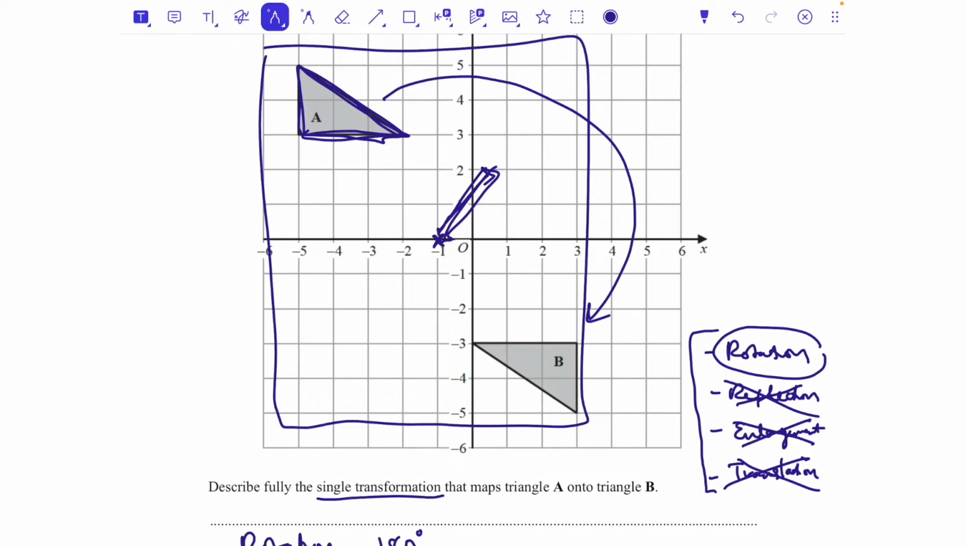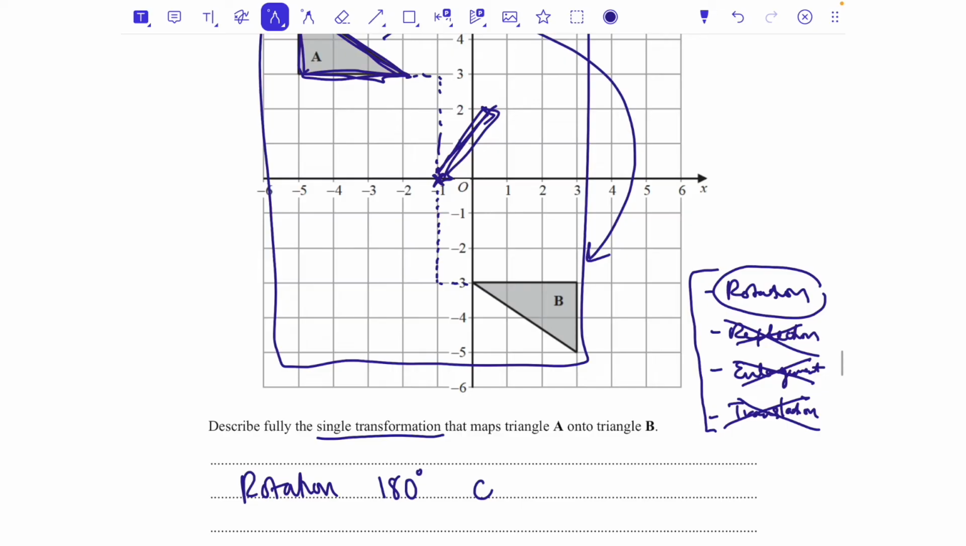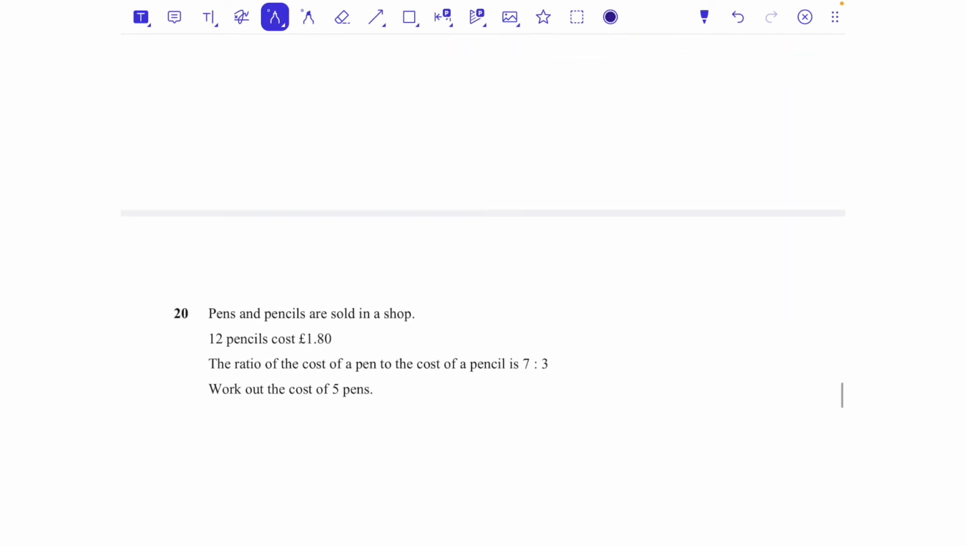But we can see it's the same distance. If we went down like this and one across, and we went up like this and one left, we can see that it's the same distance. So that will land on B when we rotate it 180 degrees. So it's going to be rotation 180 degrees, centre or around the point, and that coordinate is -1, 0. It's -1 across and then 0 up or down. That's what you need for 2 marks on that one.